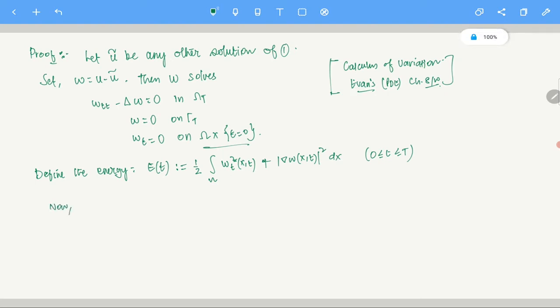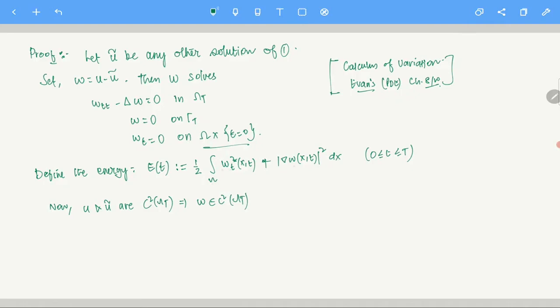Now, u and u tilde are C2 on omega times t, so therefore w is in C2 of omega t. I guess this is fine. If w is C2, w_t is C1, and taking an integral of a C1 function gives C2 again by the fundamental theorem of calculus.